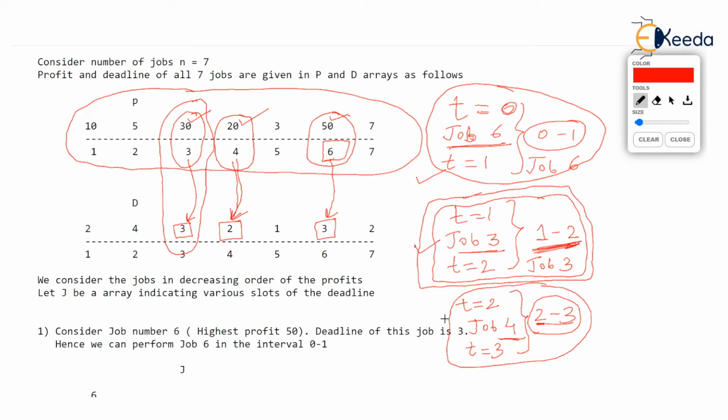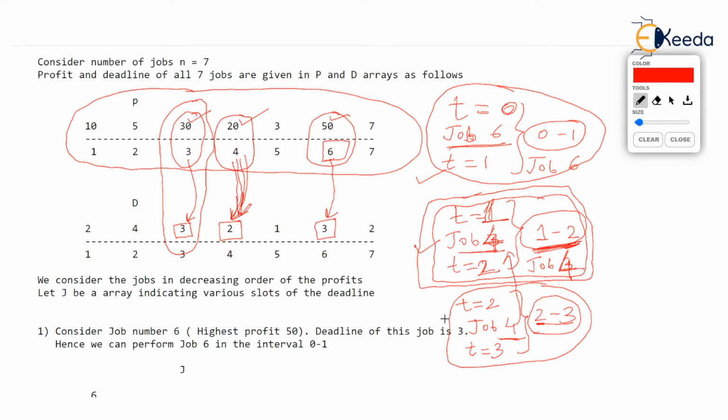So here comes the reordering. Between t equal to 1 and t equal to 2, we can perform job 4. Job 4 can be performed here between 1 to 2, isn't it? So job 4 is performed between 1 to 2, and the deadline is not violated because job 4 is having a deadline of 2.